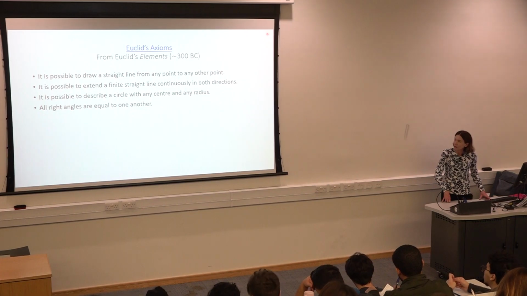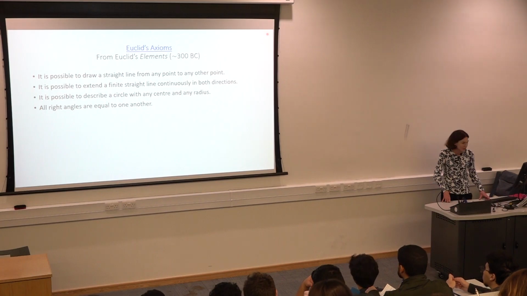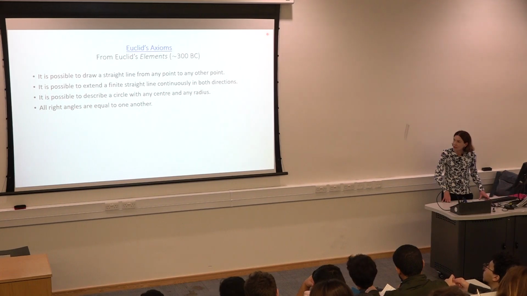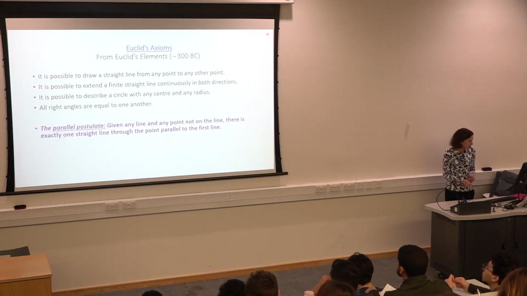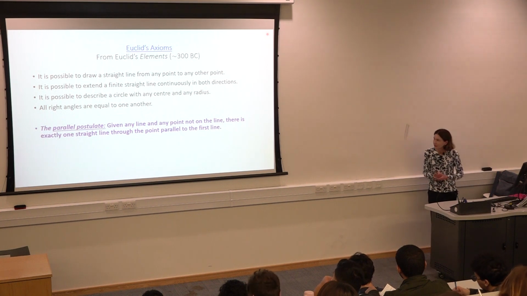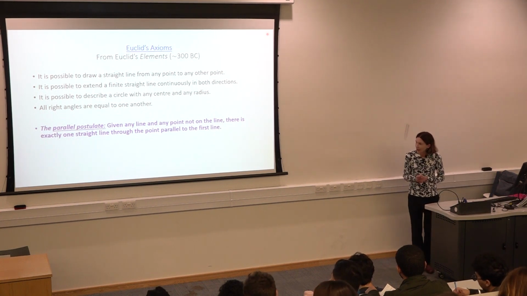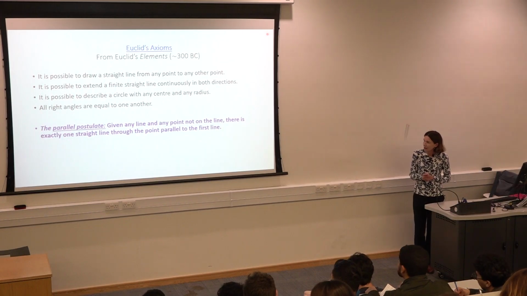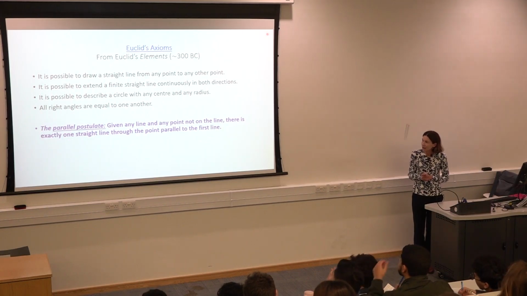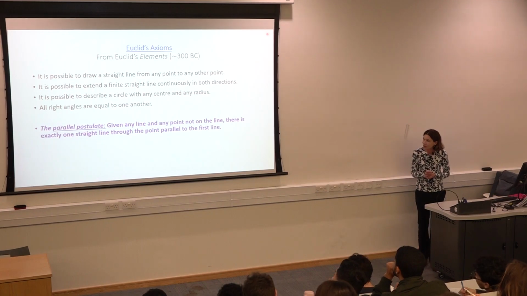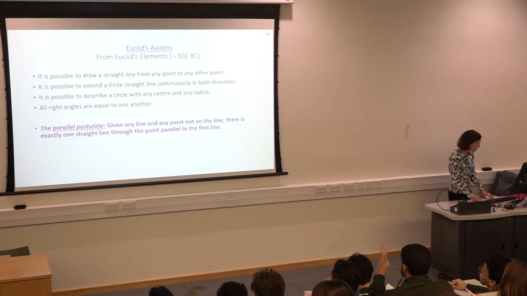And then he had a fifth axiom. I'm going to show it to you now, called the parallel postulate. The version I have here is not Euclid's original version, but it is an equivalent one. That's this one, the parallel postulate. It says, given any line and any point that is not on the line, there is exactly one straight line through the point which is parallel to the first line.